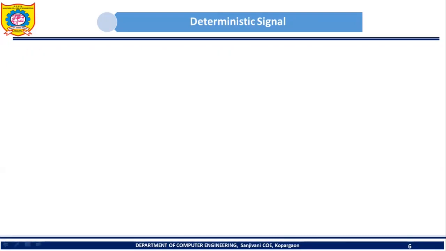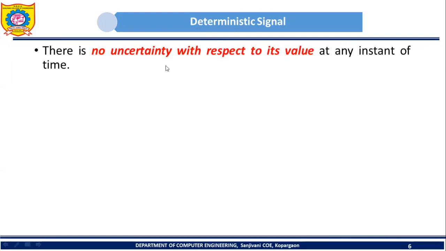Now let's see the next category of signal, that is deterministic and non-deterministic signal. When can we say that a signal is deterministic? Very simple. If there is no uncertainty with respect to its value at any instant of time. If we take any time instant, and for that time instant it is possible to determine the value of the signal, then that particular signal is called a deterministic signal. In the case of a deterministic signal, there will not be any confusion about the value at any instant of time.